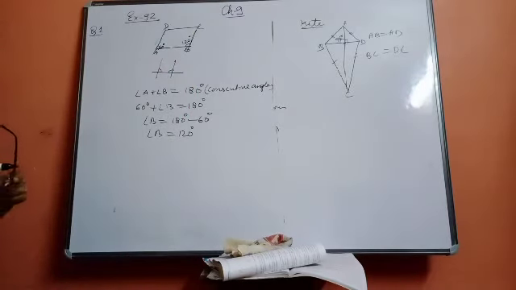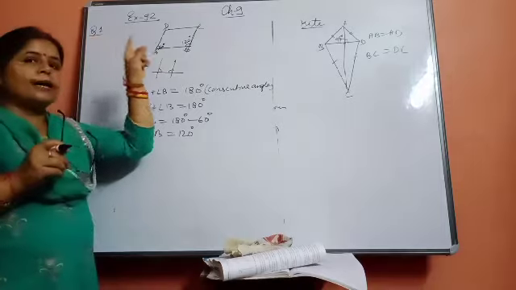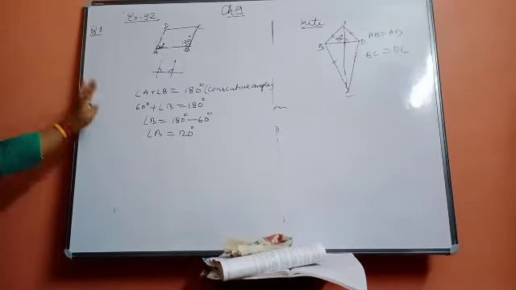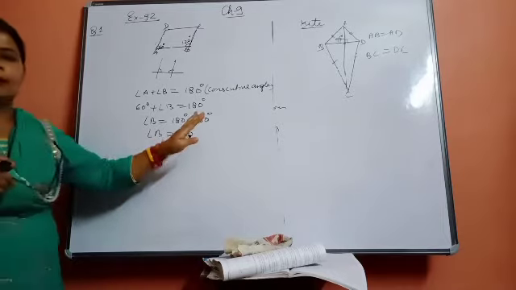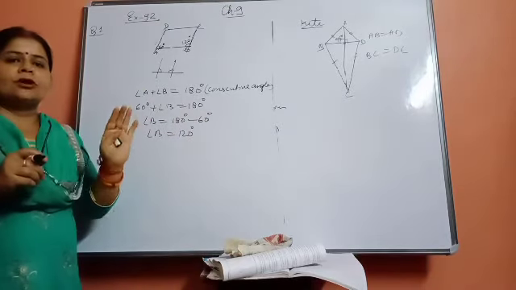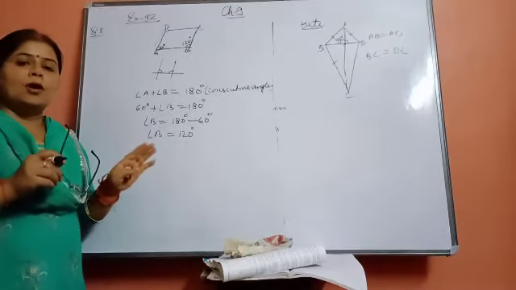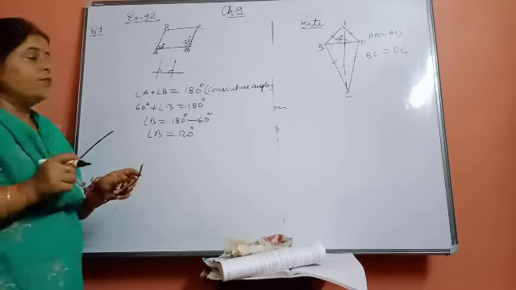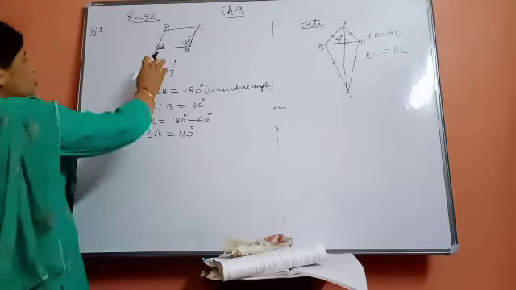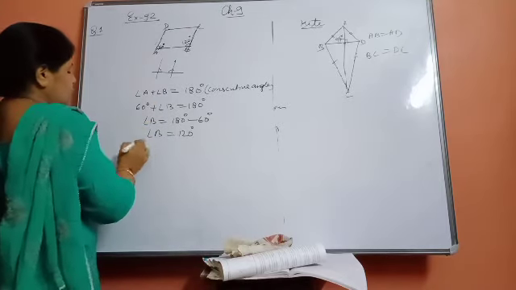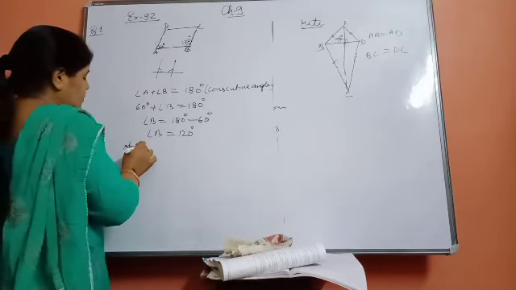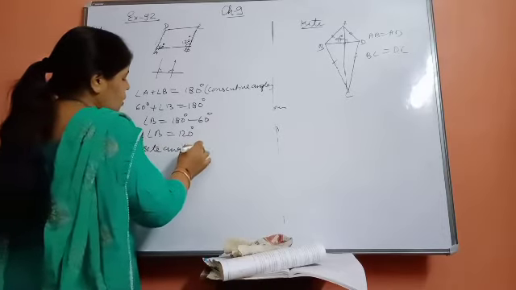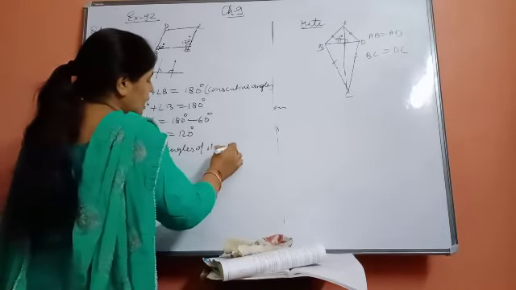Now you must know the properties of the parallelogram. If you are not aware of the properties, you can't solve the problem. That's why we have given that much time to the properties. If you are clear in the properties, then you will not have any doubt in the question. Now we know that the opposite angles of the parallelogram are equal.